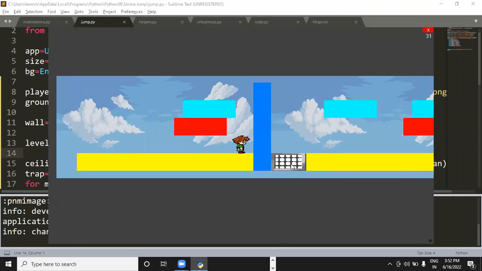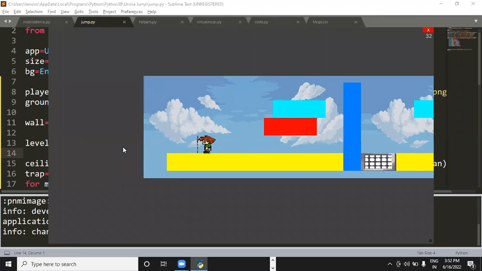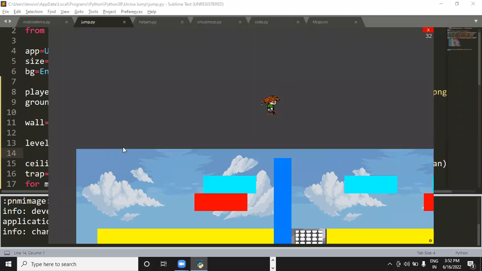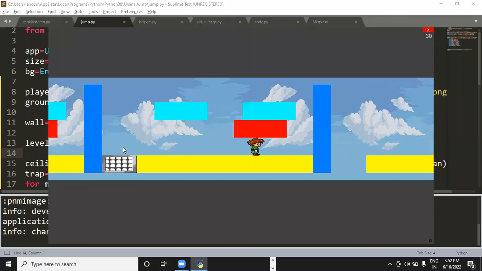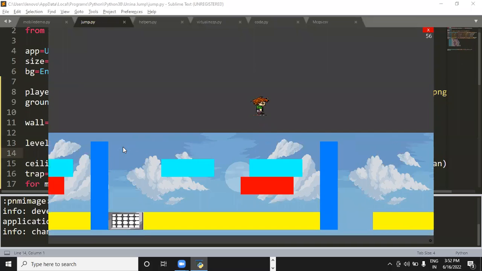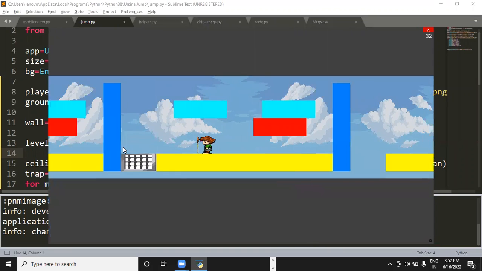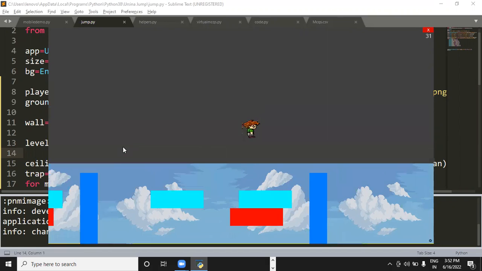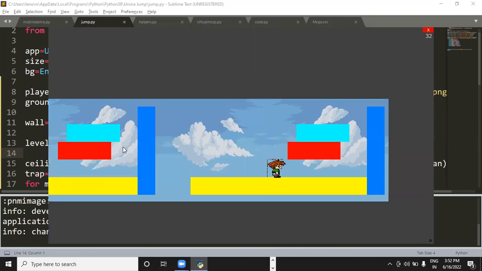Right. So trap is here. It is there on the second level, but for the first level, we are not able to see any trap. Let me just come on the third level, and let's see whether I'll be able to see a trap over there or not. It's a bit hard to play this game.